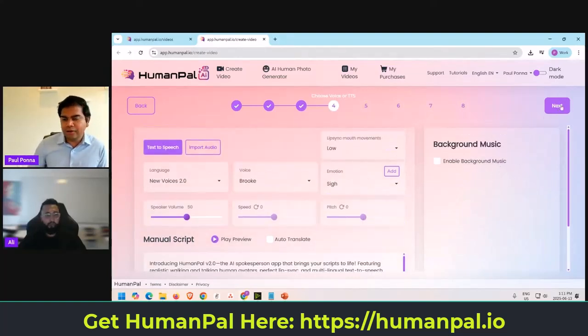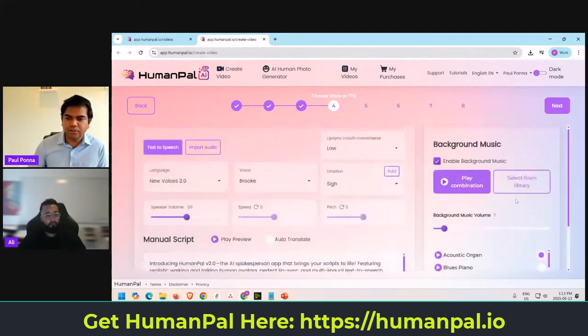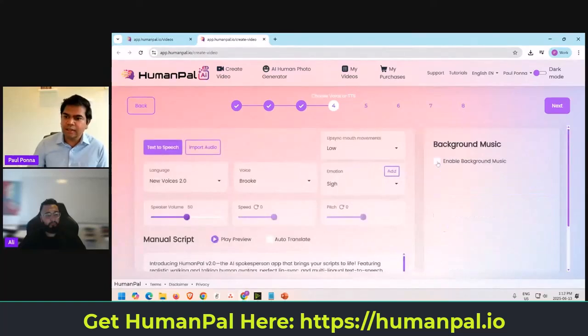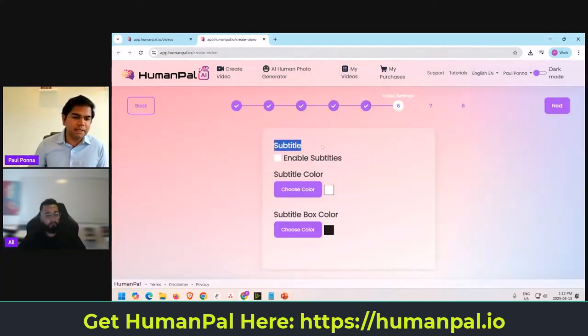And of course, you can add background music and that sort of thing if you desire. There's a volume changer for the background music. We have royalty-free background music scores here, so you don't have any copyright issues. And then you can go next. Then you can position the text elements here. And then go here, you can add subtitles in this step, and you can change the subtitle colors and stuff like that, which is pretty standard these days. But what's cool here is you can adjust things and then go next.